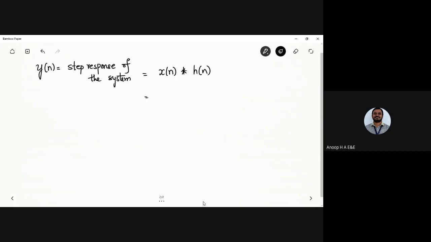Okay, so we have a simple formula where we can have the commutative property also being applied to it. So h of n convolved with x of n. So either way you can write it. So how did I write this one? It is by the commutative property. Okay, so now I have applied the commutative property.